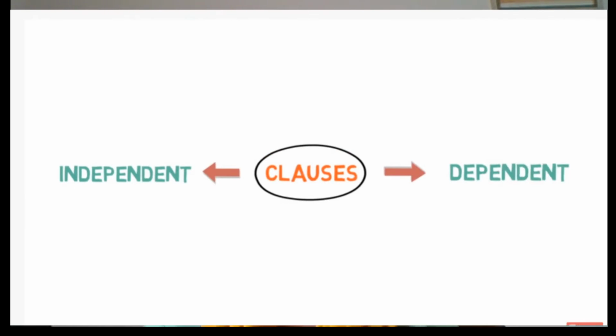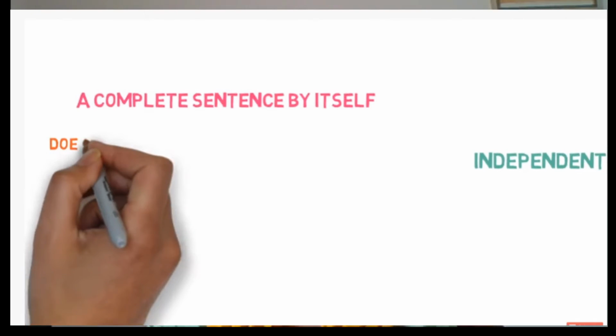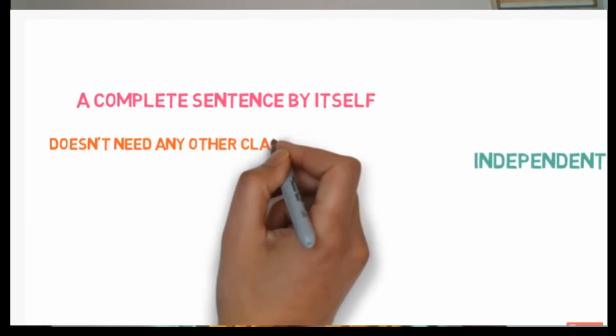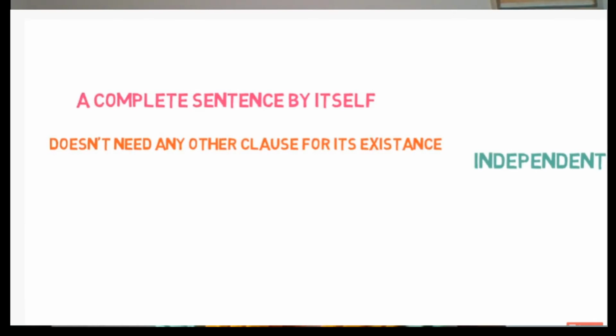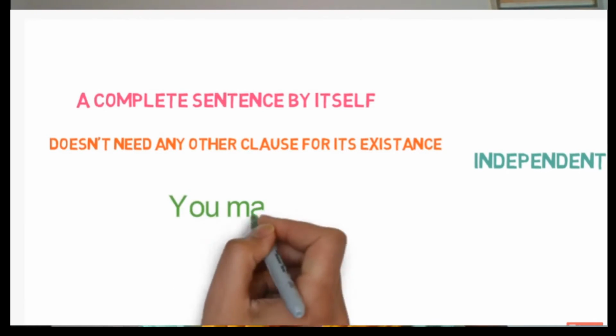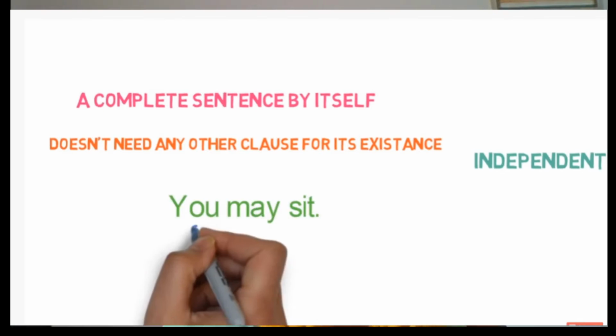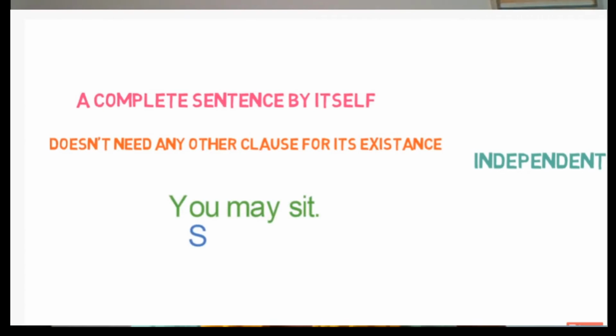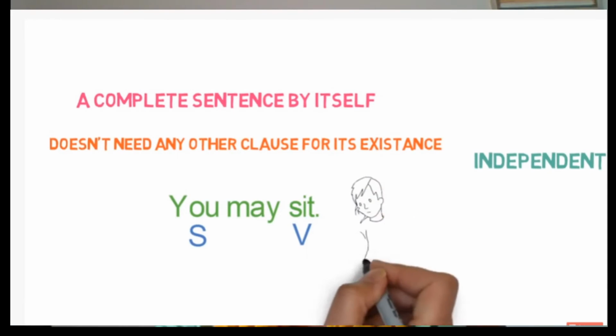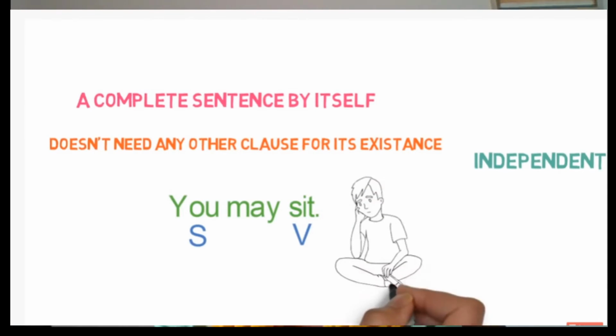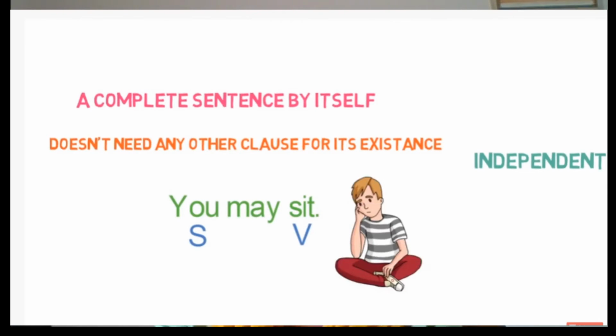An independent clause is actually a complete sentence by itself. It doesn't need any other clause for its existence. For example, you may sit. Here, you is the subject and sit is the verb, and the whole sentence is giving a complete thought by itself. So, it's an independent clause.